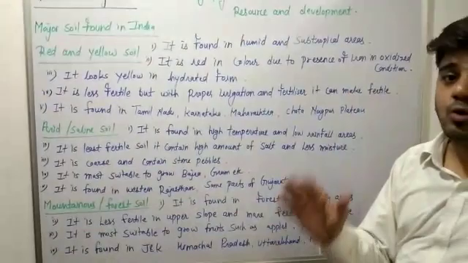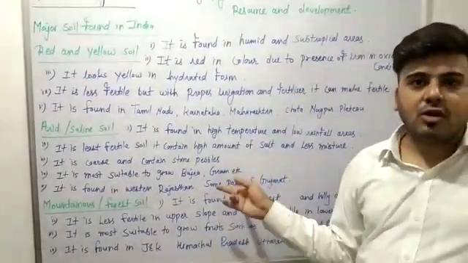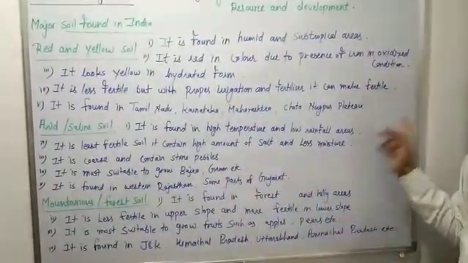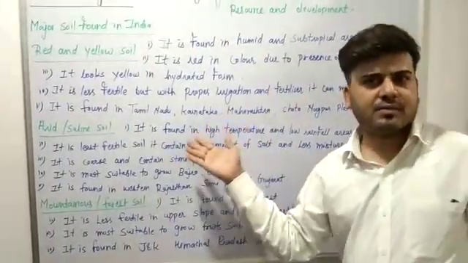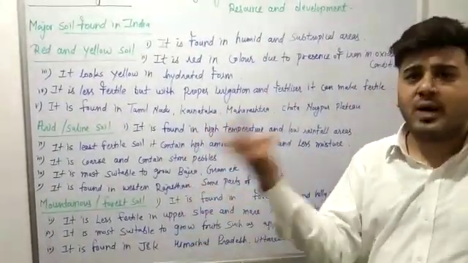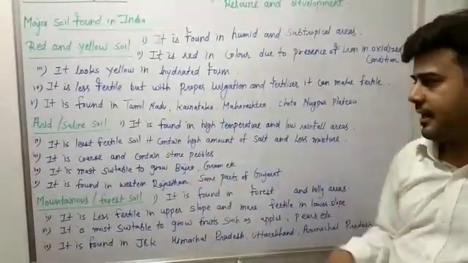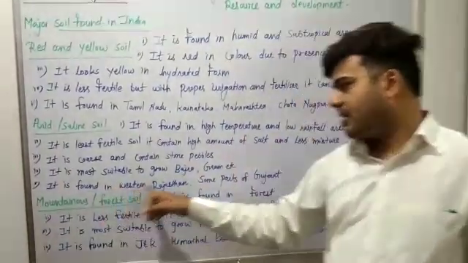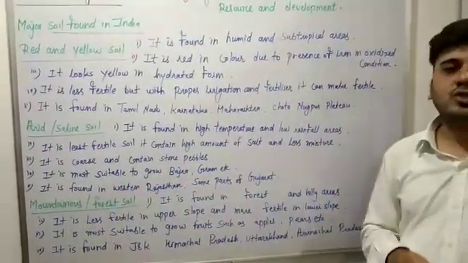It is more suitable to grow bajra and gram because these crops require less fertile soil and low rainfall. So it is suitable to grow crops which require less rainfall and less fertility. And finally, this soil is found in western Rajasthan and some part of Gujarat.